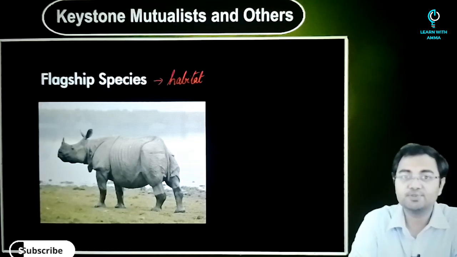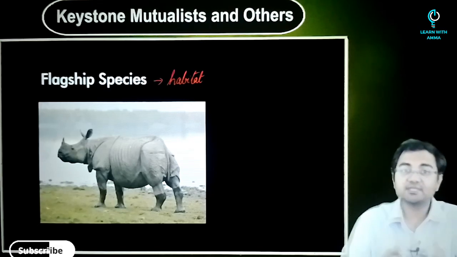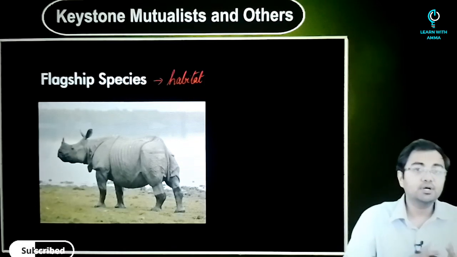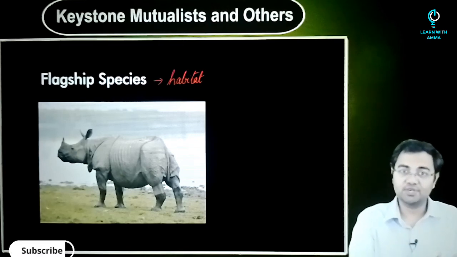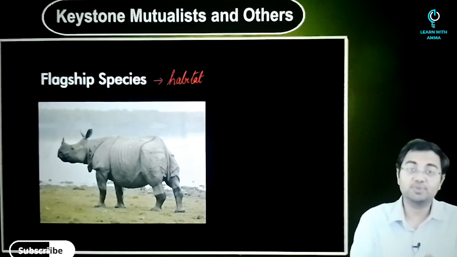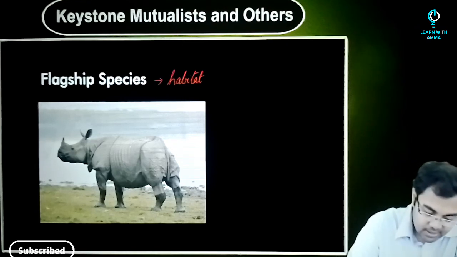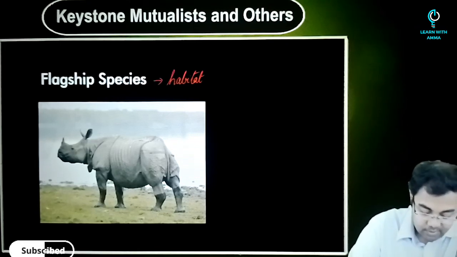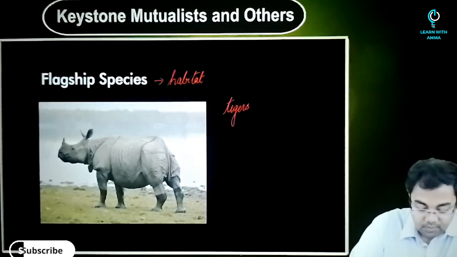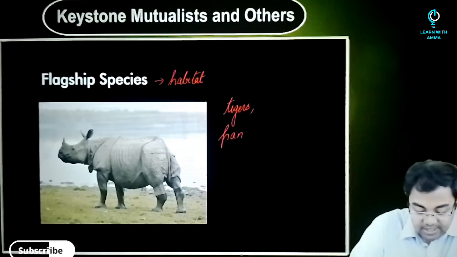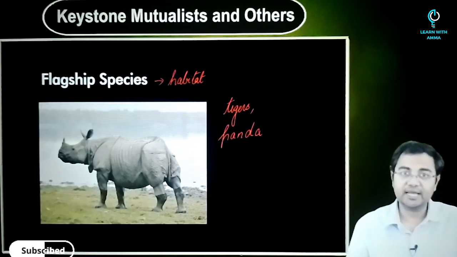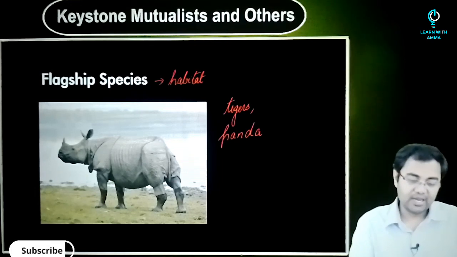But if a flagship species comes into the picture, then it becomes very easy for organizations, and also for governments, to take any step for the conservation of a given ecosystem. So that's why flagship species become very important in this aspect. Certain other examples apart from the one-horned rhino: tigers are also examples, pandas are examples. All these become examples because they are the ones where all the attention would be, and that's why they can be used as flagship species.